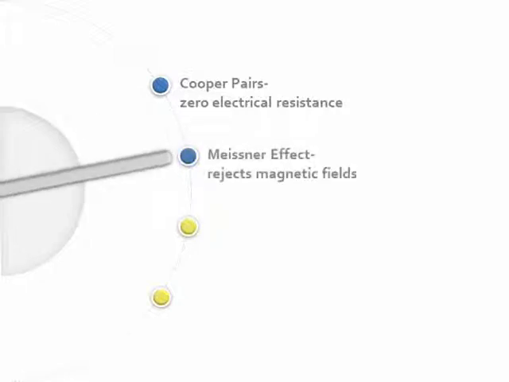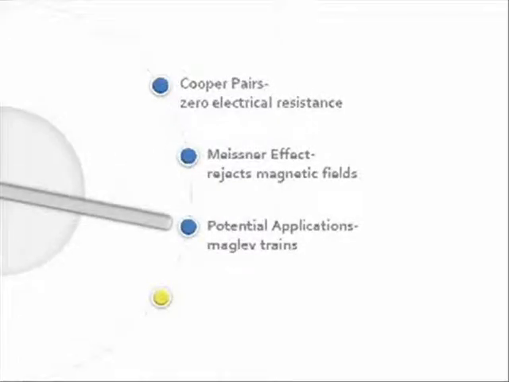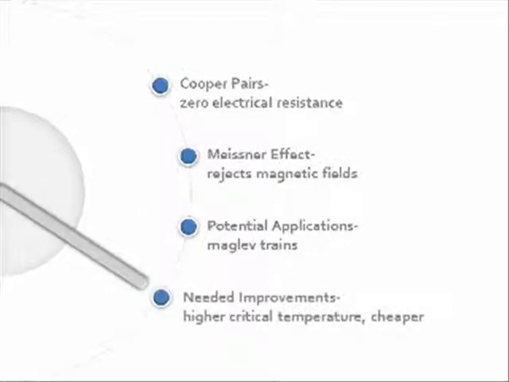The Meissner effect allows the superconductor to eject magnetic fields and levitate over magnets. Superconductors can be used in many applications, including maglev trains. But before these applications can be realized, we need young minds like you to find higher temperature superconductors that can be produced cheaply and efficiently.